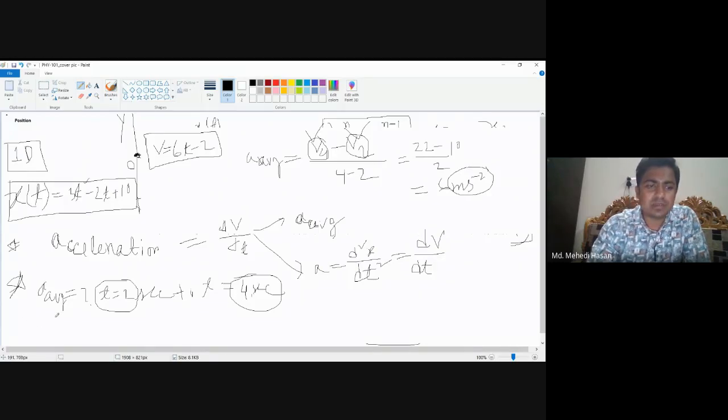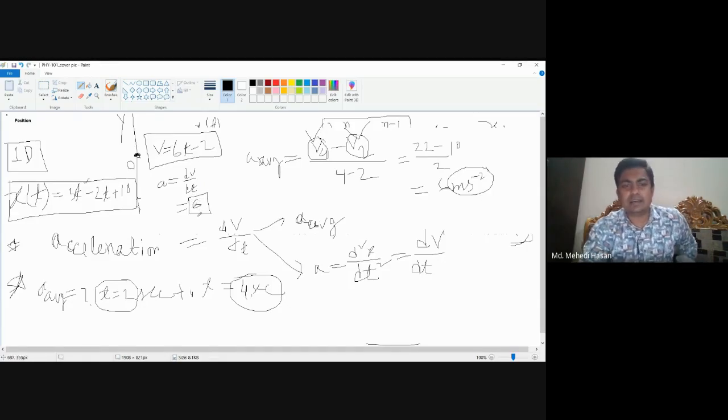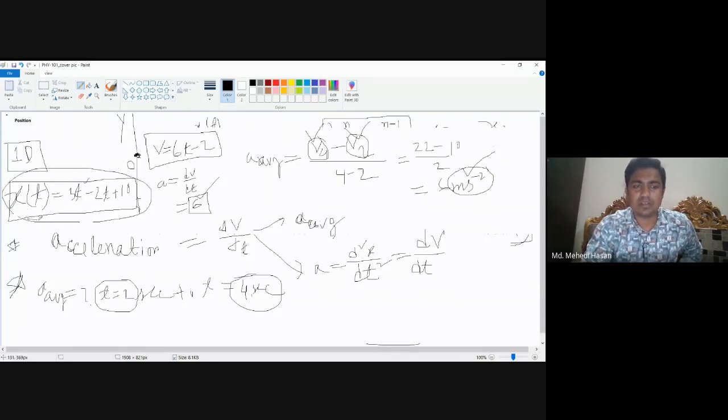And in case of instantaneous acceleration, if we differentiate this, a equal to dv by dt is equal to 6. So this 6 is constant. So we can say that the instantaneous acceleration and average acceleration are the same. In this type of equation, acceleration is constant throughout the total motion.